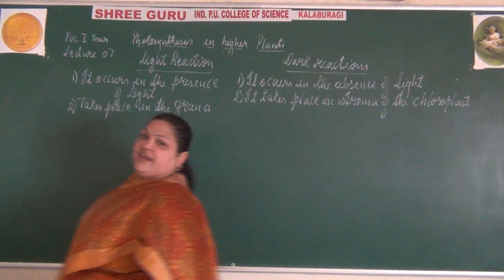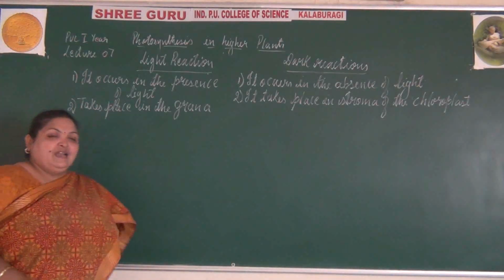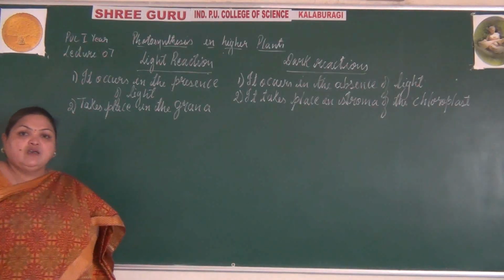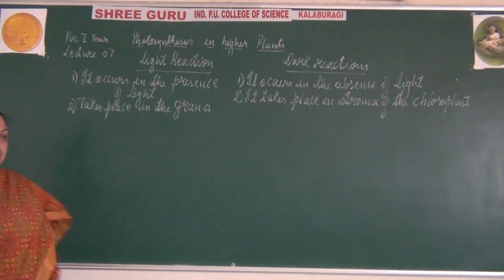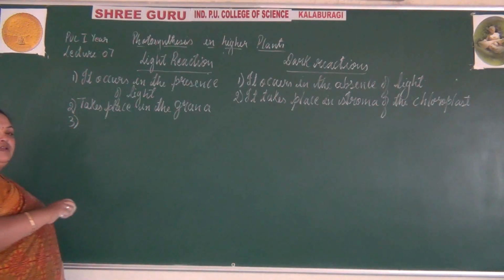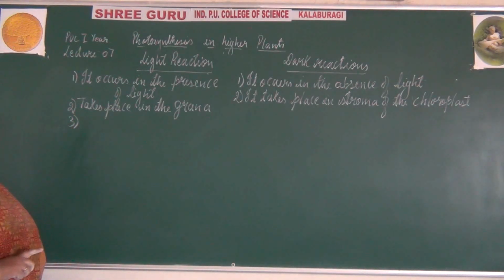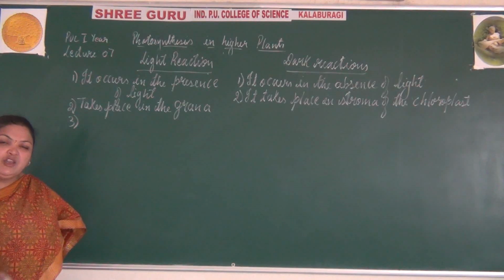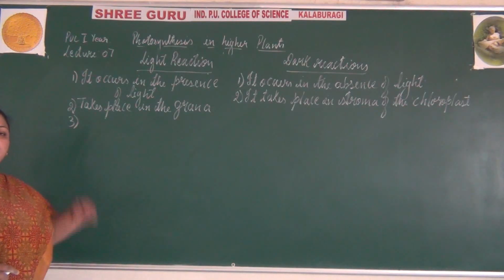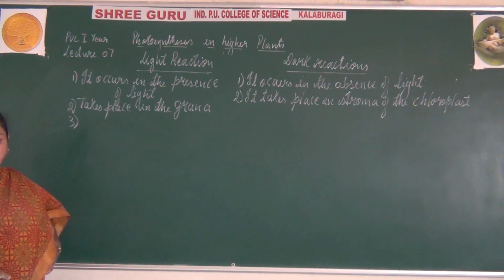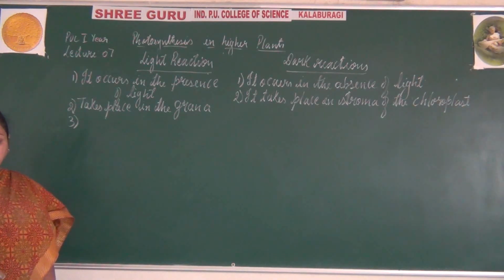The light reaction takes place in the grana of the chloroplast, while the dark reaction takes place in the stroma of the chloroplast. Here, there is no photolysis of water. The end products formed in the light reaction are ATP, NADPH2, and water, with the release of oxygen.